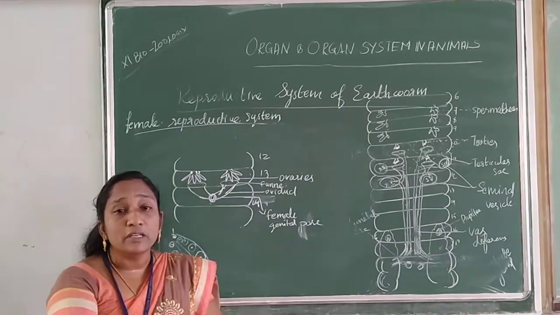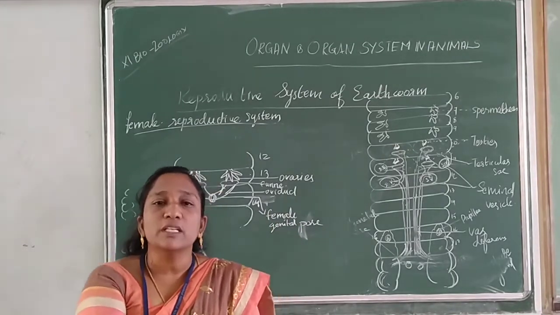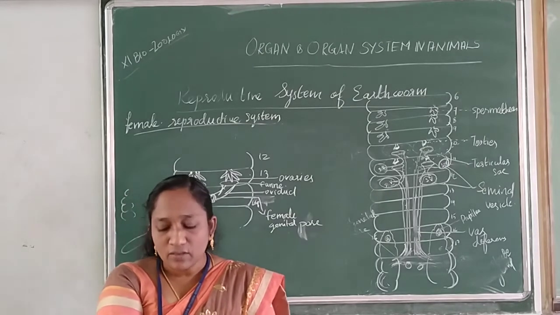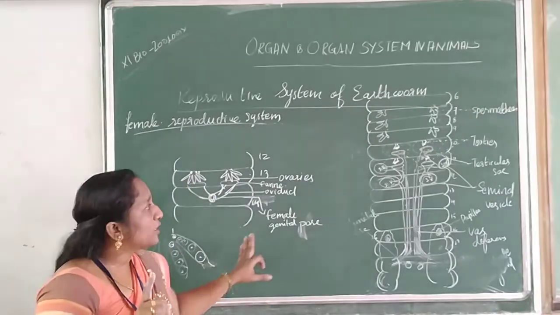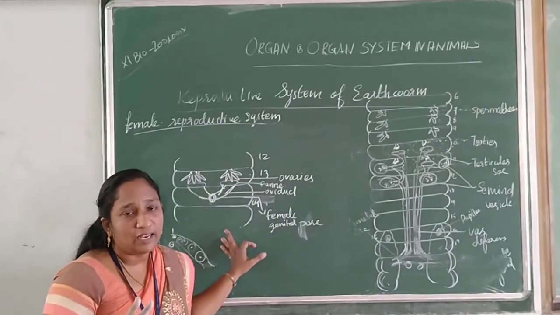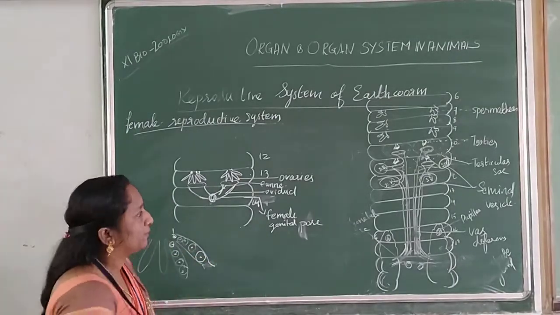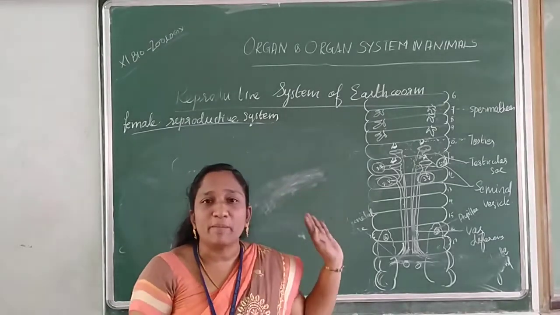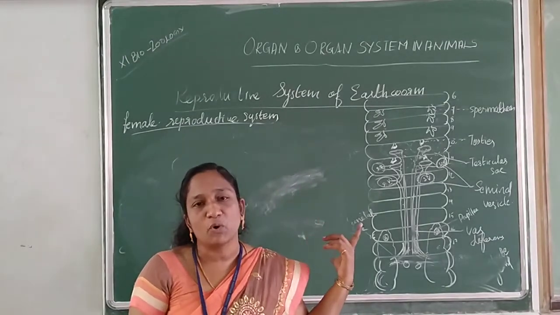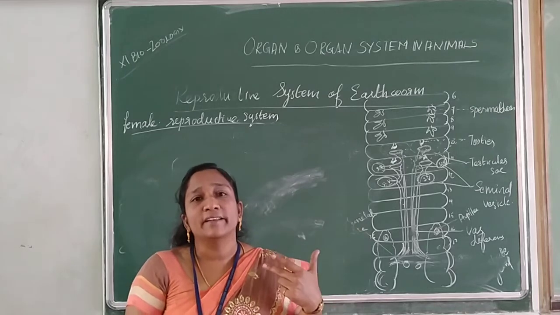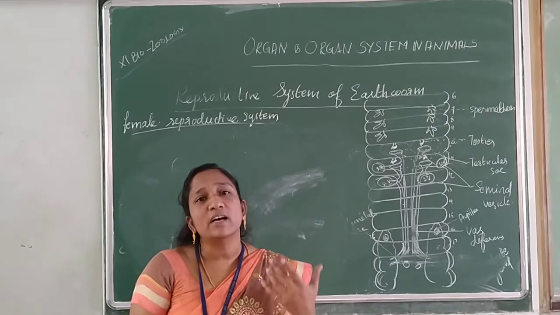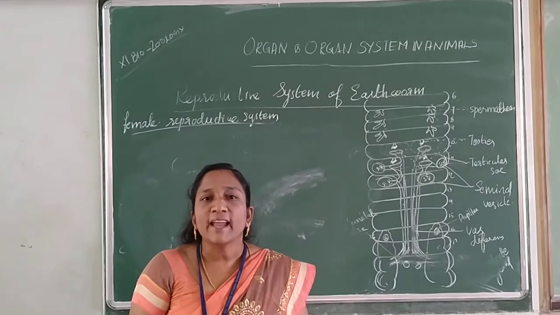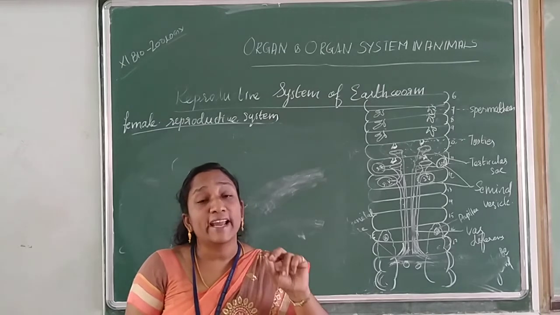Children, now we are going to learn about copulation, the process of fertilization. Children, are you ready? I hope you understood the male and female reproductive systems clearly. Okay, let's learn about copulation. Next we are going to learn about the process of copulation and how fertilization takes place, the life cycle of the earthworm, and how the new egg is formed, in the next class. Children, draw the diagrams properly.